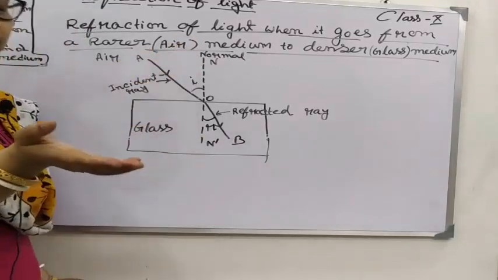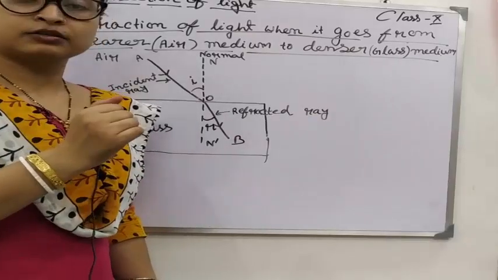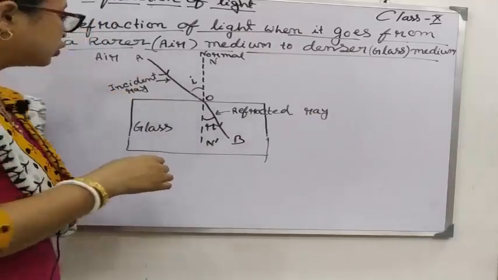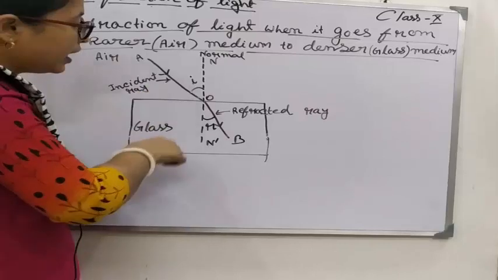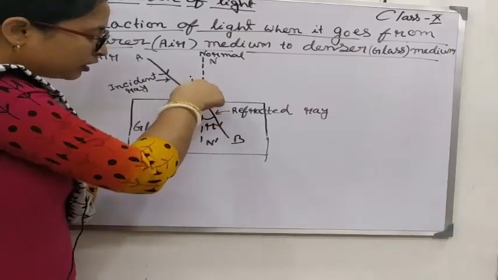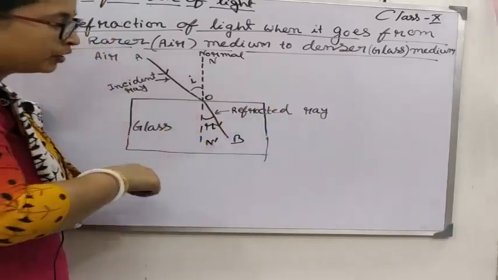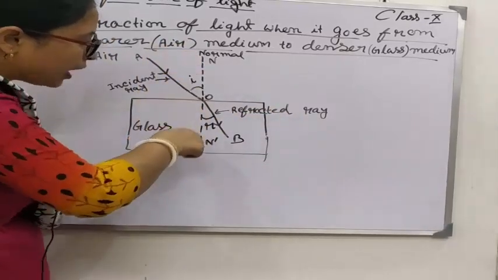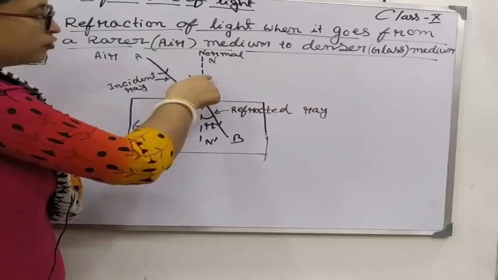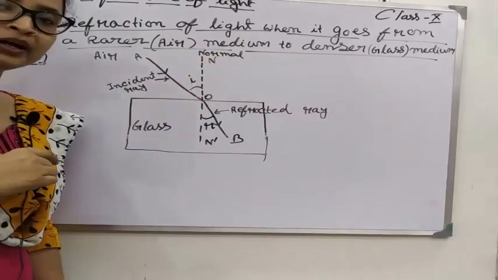As you have learned in case of reflection of light, similarly here also this is the incident ray, and after refraction the light ray passes through the path which is known as the refracted ray. Now if we draw a perpendicular at the surface, this is known as the normal.